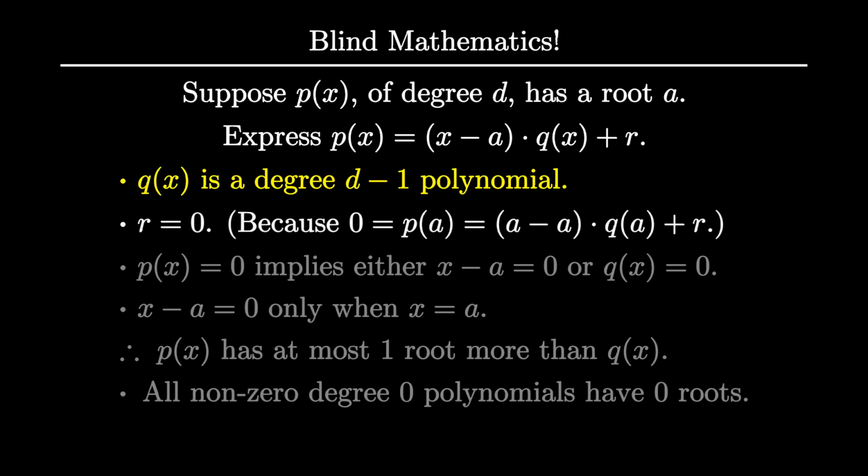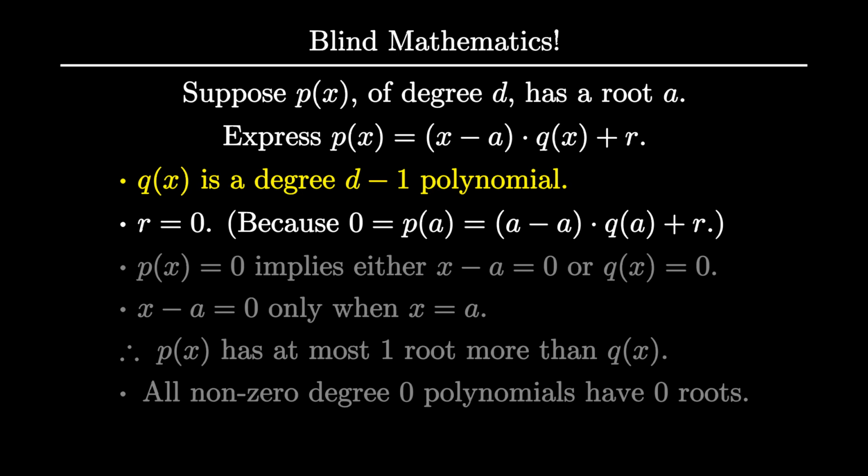Our logic earlier was that we know p of a is 0, and we also know p of a is a minus a multiplied by q of a plus r. By definition, a minus a is 0. That's what minus a means. So p of a is 0 multiplied by q of a plus r.